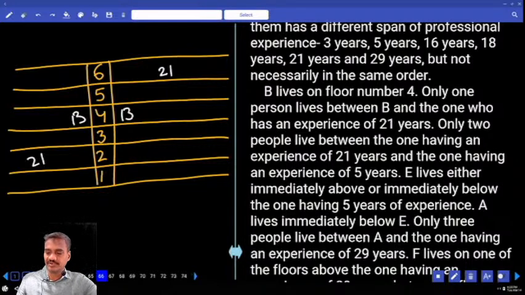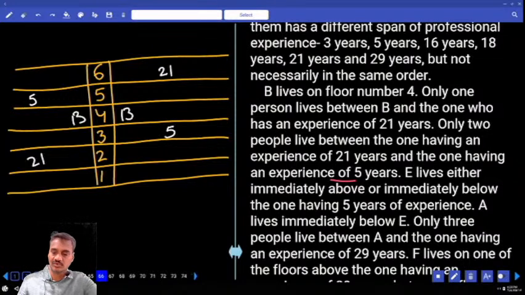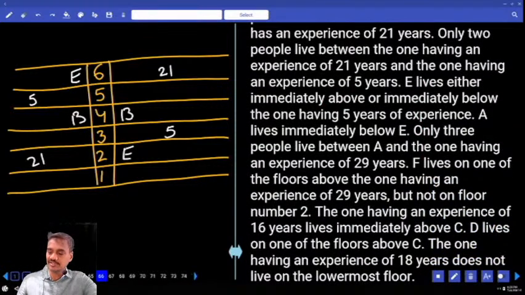And only 2 people between the 21-year-old and the 5-year-old. Between 21 and 5 years, there must be exactly 2 persons. He lives either immediately above or immediately below the one who has 5 years of experience. Now here E must be at this place. And A lives immediately below E. Here A is immediately below E.